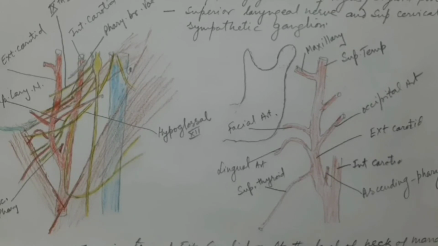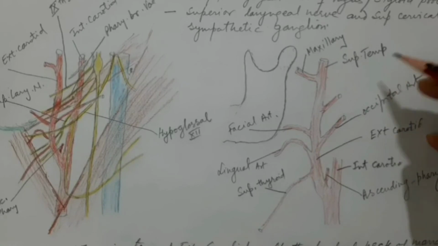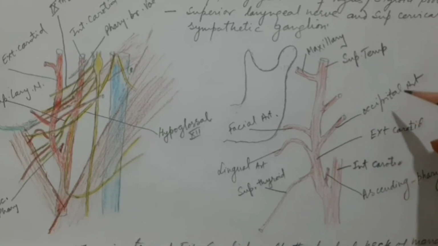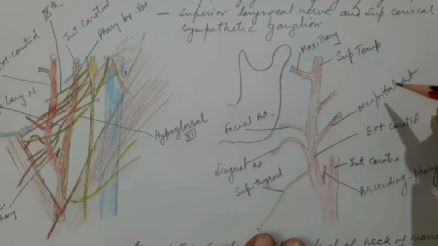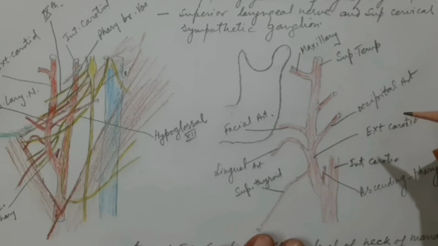We have seen in our previous video on the suboccipital triangle that it is present just at the upper angle of the suboccipital triangle. So this is the occipital artery, which will supply the scalp, mostly the posterior part, much above the superior nuchal line. Okay, this was the fifth branch.